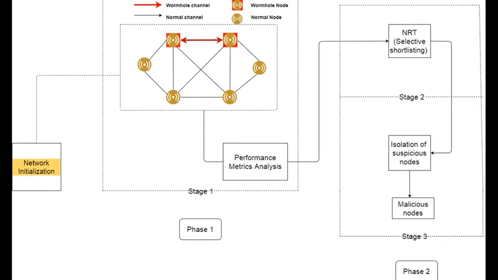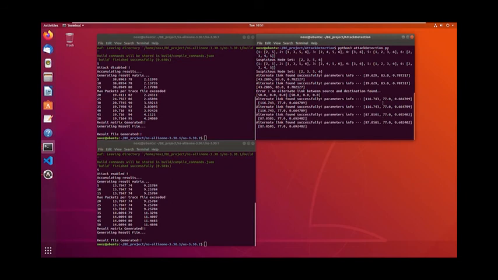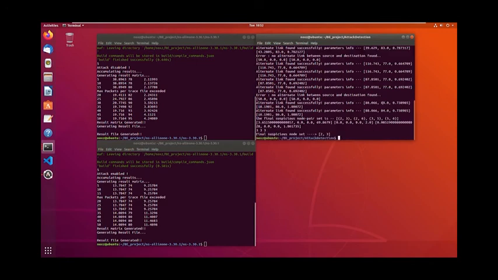Hence, we proceed to phase 2, which consists of stage 2 and stage 3 of the project. In stage 2, we shortlist certain nodes which are supposed to be scanned and are suspicious to be malicious, using the concept of the neighbor ratio threshold explained earlier. In stage 3, pairs of nodes from this set of suspicious nodes are formed and are isolated one by one. By isolation, we mean that the coordinates of these nodes are changed to be far away from the 250-meter communication range of each of the nodes in the current network.